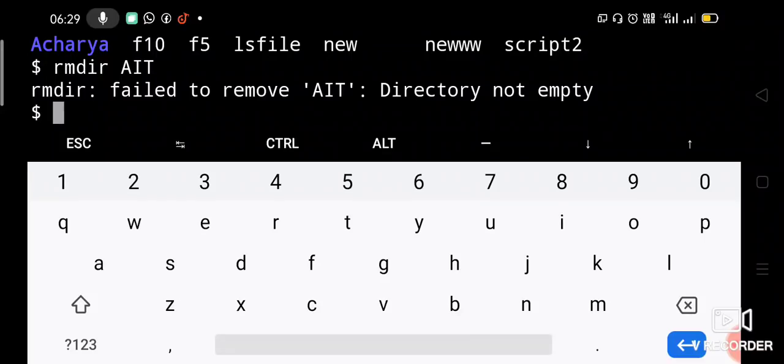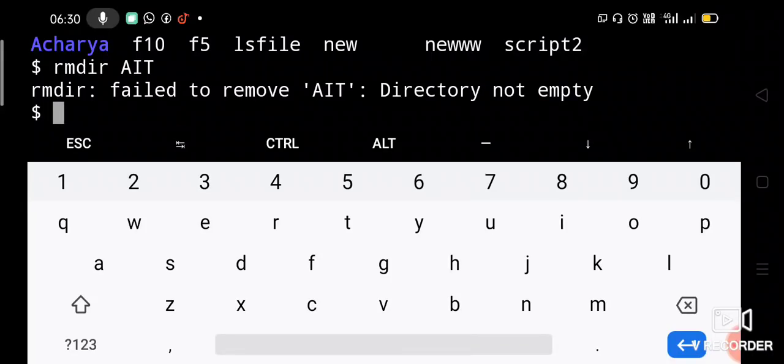Why should that directory be empty? Because some files or subdirectories may be there in that directory which may be useful for us. Unknowingly if we delete the directory, we will lose those files, isn't it? And moreover, being in that directory you cannot delete that directory. Being in a house, can you demolish that house? No, right? You have to come out of the house, empty the house and then delete it. So that's why you have to remove the contents of the directory AIT and then remove it.